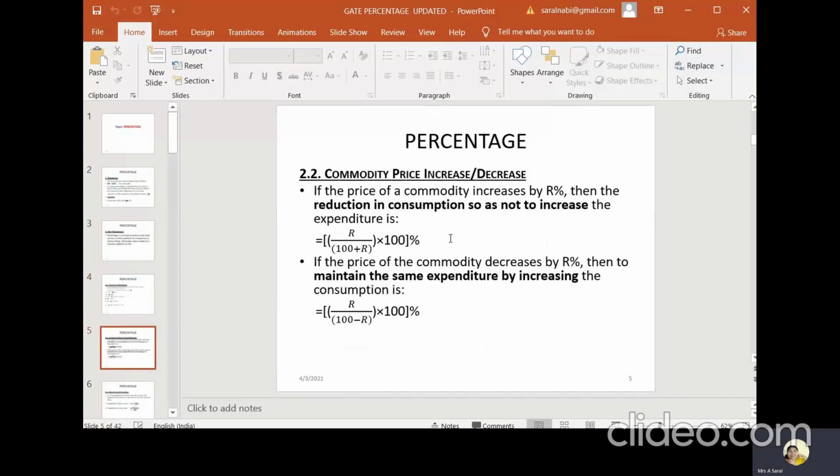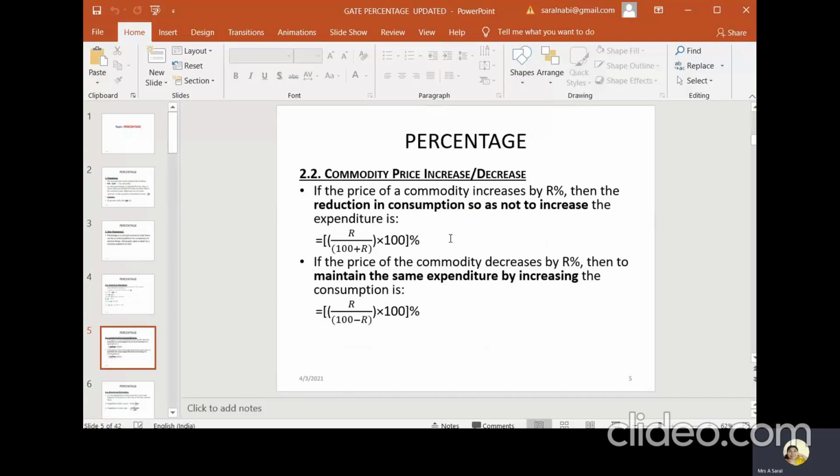Next, what is the general formula we use to understand commodity price increase and decrease, which is a generally asked problem? For example, if the price of a commodity increases by R percentage, then the reduction in consumption so as not to increase the expenditure is given by the formula R by 100 plus R into 100.